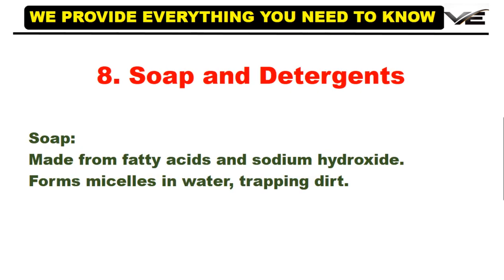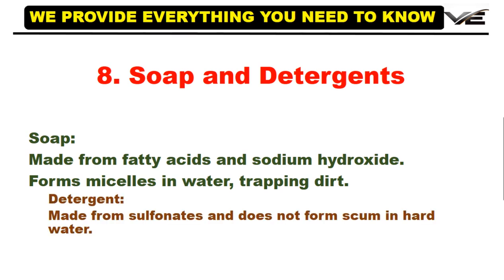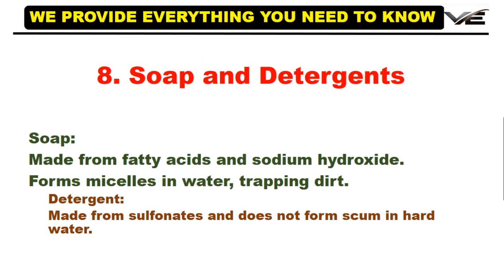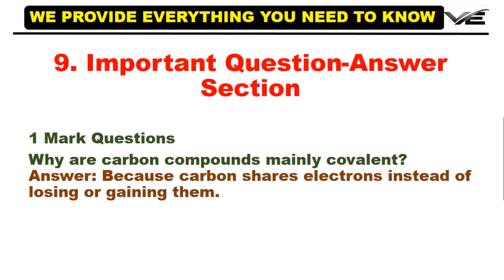Soap and detergent. Soap, made from fatty acid and sodium hydroxide, forms micelles in water, trapping dirt. Detergent, made from sulfonate, does not form scum in hard water. Why does soap not work well in hard water? Because it forms insoluble scum with calcium and magnesium ions.